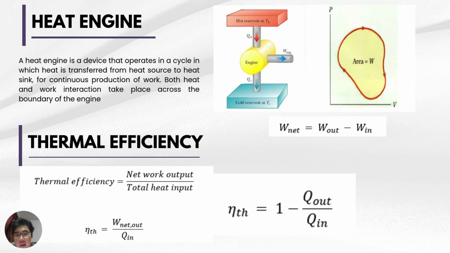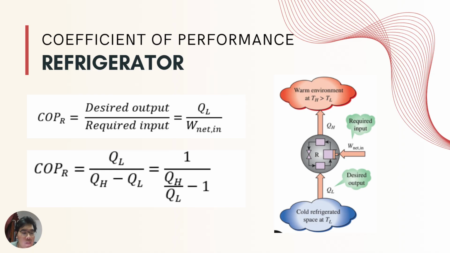And then thermal efficiency, the fraction of heat input that is converted to net work output, is a measure of the performance of a heat engine and is called the thermal efficiency. The formula is net work output over total heat input. You can also express it as eta thermal equals W net out over Q in, and also as eta thermal equals 1 minus Q out over Q in, since W net out equals Q in minus Q out.